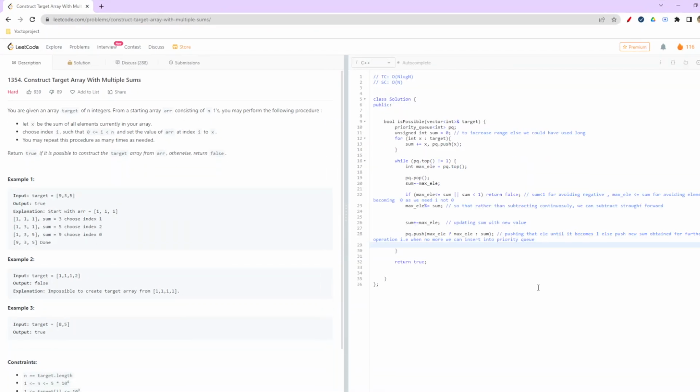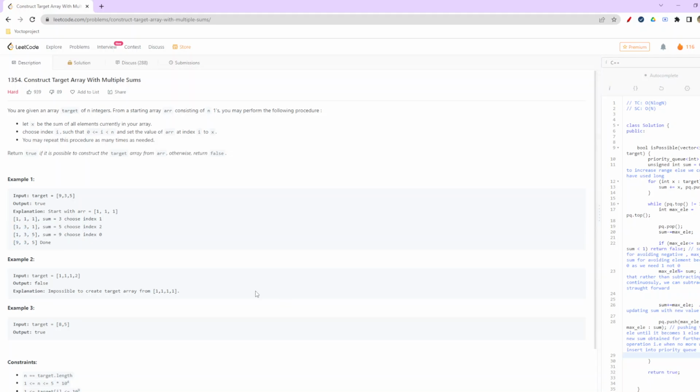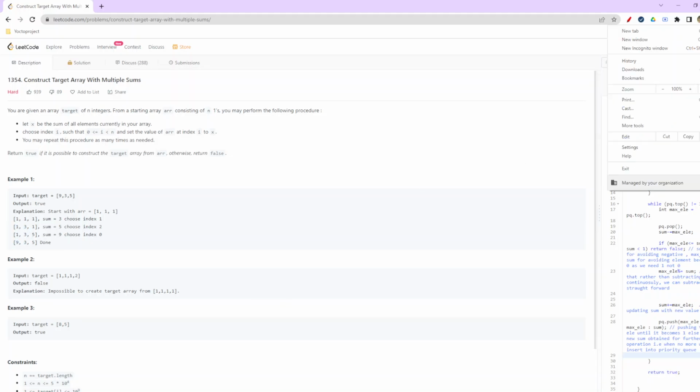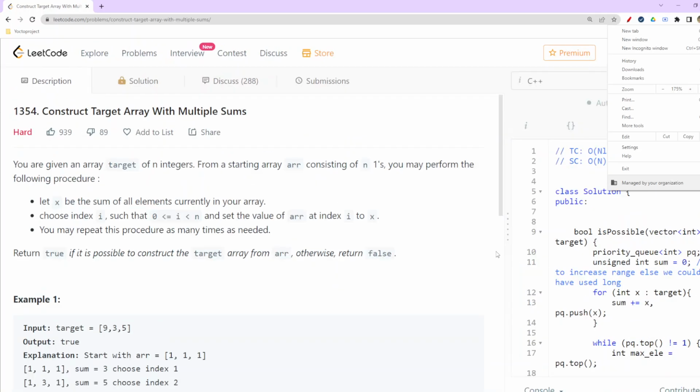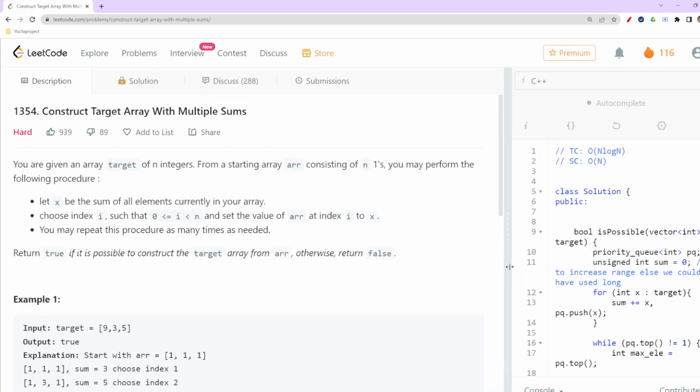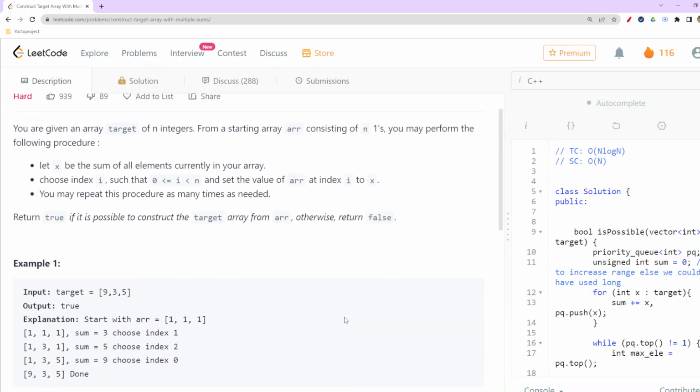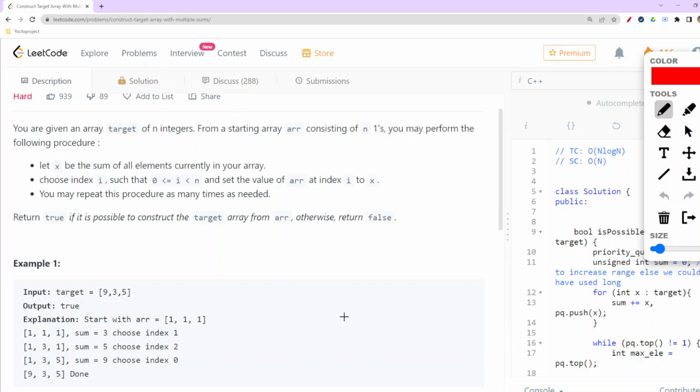So in this question we are given a target array and we are required to construct this particular array. The question is all about whether we can construct this array or not. Basically, can we construct this array if we start from all ones? That is what the question requires us to do.